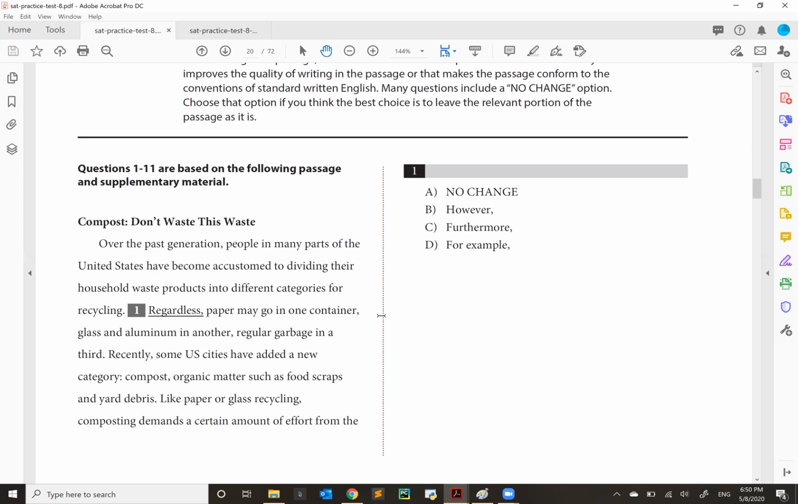So in this case, what are some examples of language that are relatively general or vague? Well, there are two cases, two illustrations. One is household waste products. That really could be a number of things. And the second one is different categories. So here we go: household waste products and different categories for recycling.